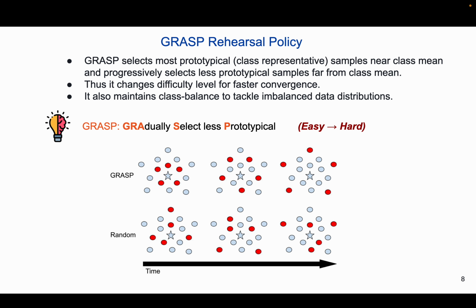Now let's discuss how GRASP works. GRASP is based on the hypothesis that choosing only easy or hard samples are both suboptimal, and that the deep neural network would benefit from a curriculum that combines both. GRASP first selects the most prototypical or easy samples from the replay buffer and then gradually selects harder samples, where easy samples are closest to the class mean and hard samples are farthest. Severe catastrophic forgetting in minority classes can occur in rehearsal due to class imbalance, which GRASP overcomes by selecting samples in a class-balanced way, where minority classes can be oversampled.